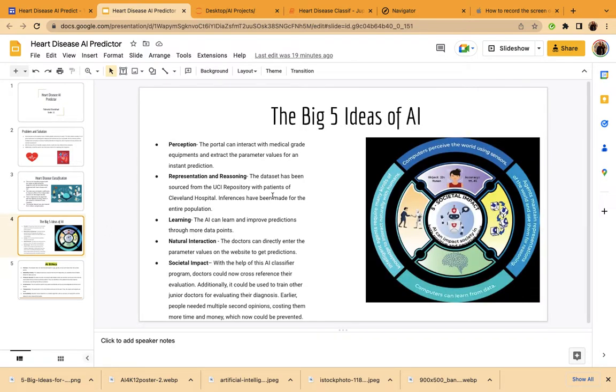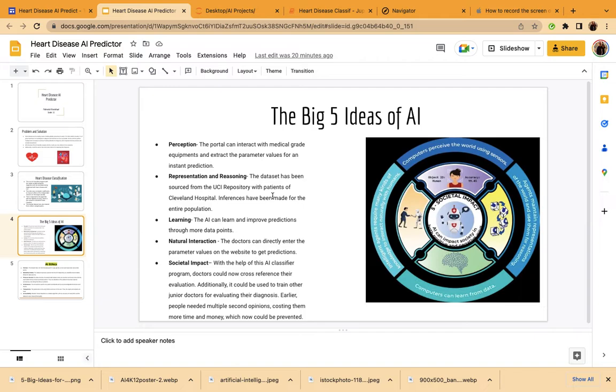The big five ideas of AI. Perception. The portal can interact with medical grade equipments and extract the parameter values for an instant prediction. Representation and reasoning. The dataset has been sourced from the UCI repository with patients of Cleveland Hospital. Inferences have been made for the entire population. Learning. The AI can learn and improve predictions through more data points in future. Natural interaction. The doctors can directly enter the parameter values on the website to get predictions.